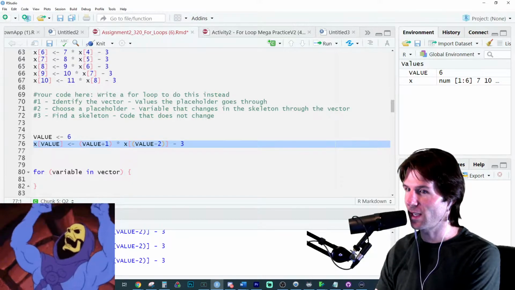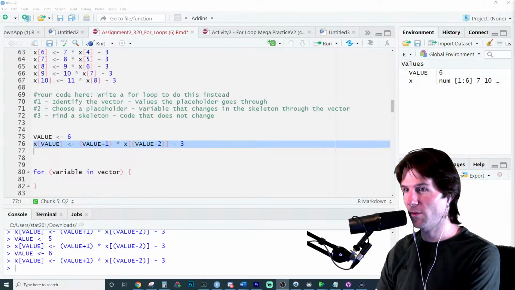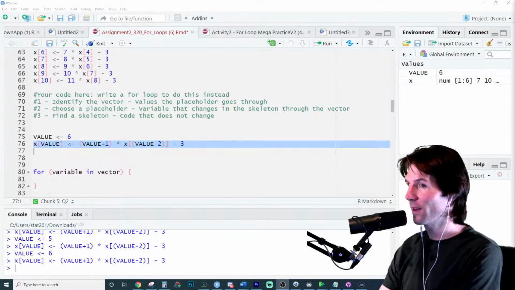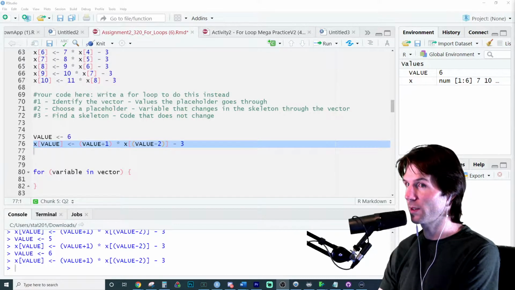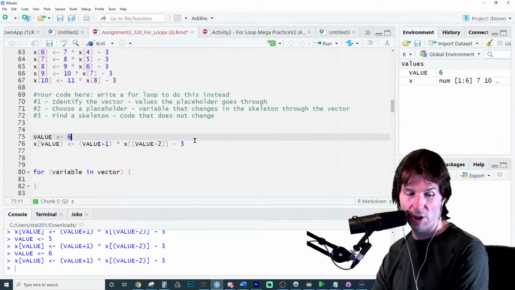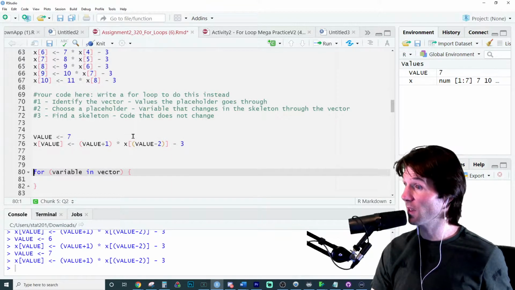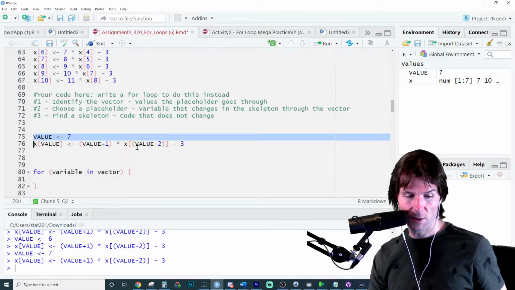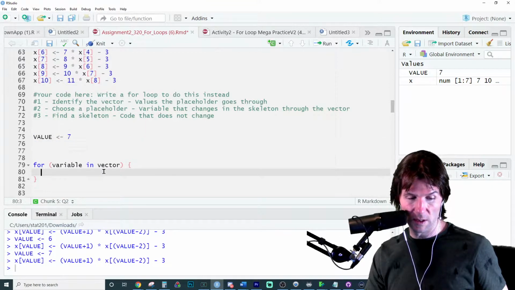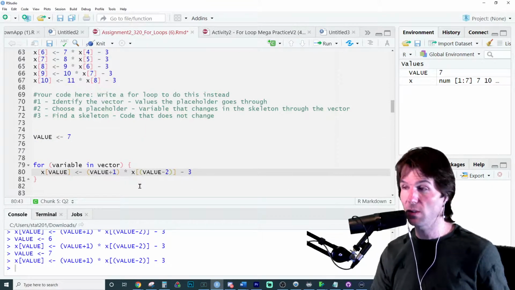If you don't know who that is, he's Skeletor. So what do you think I've created there on line 76? We've created our what? Seems to me like this is a code that does not change. I'm not changing this code. I'm just changing this each time. That's the skeleton. You know where the skeleton goes? The skeleton always goes inside your for loop, and it never changes.